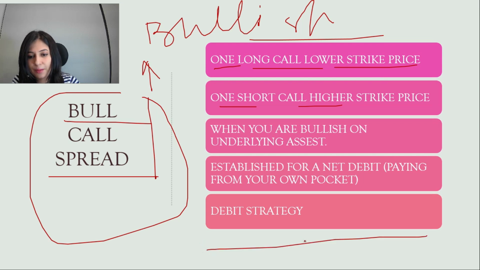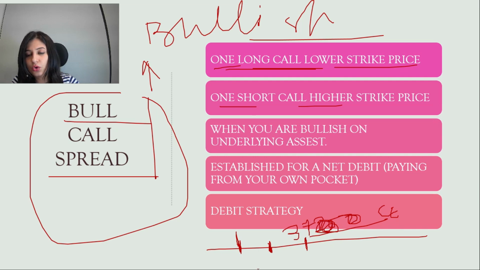So let's see Bank Nifty. Suppose Bank Nifty is at, let's say, 37,200 for example. This is the spot price for Bank Nifty. So you have to go long on a call at a lower strike price. Or we can say Bank Nifty is at, suppose, 37,000. I think you can understand it better that way.